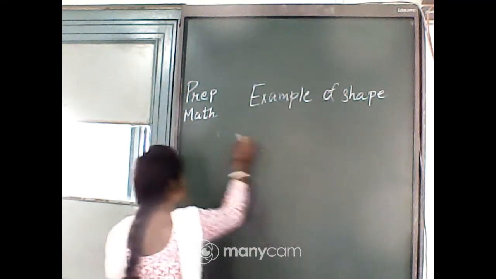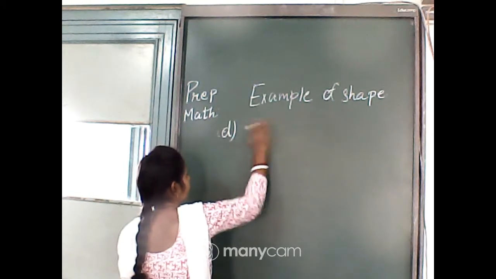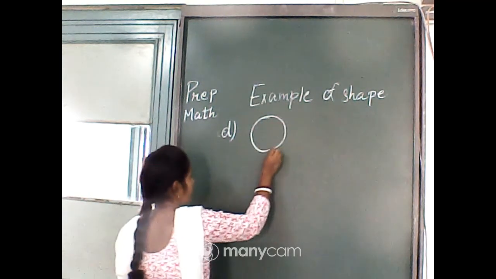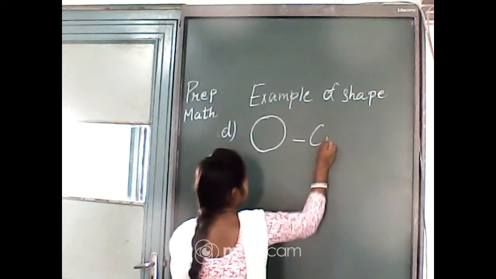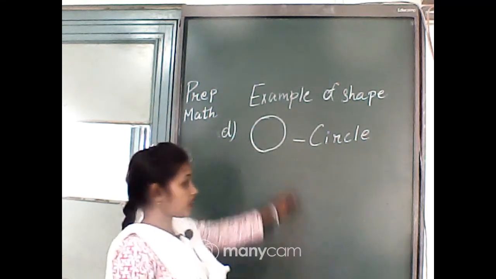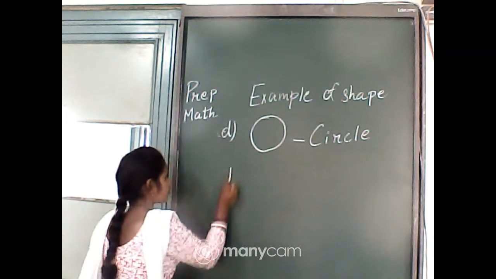Now we will do circle. C-I-R-C-L-E, circle. An example of circle?